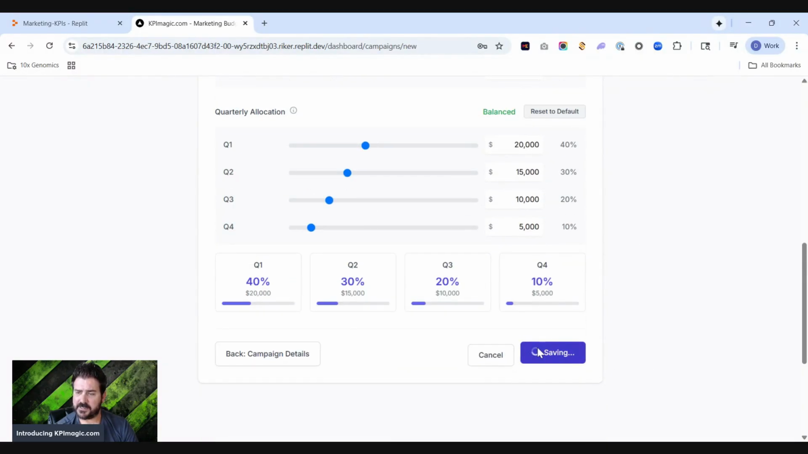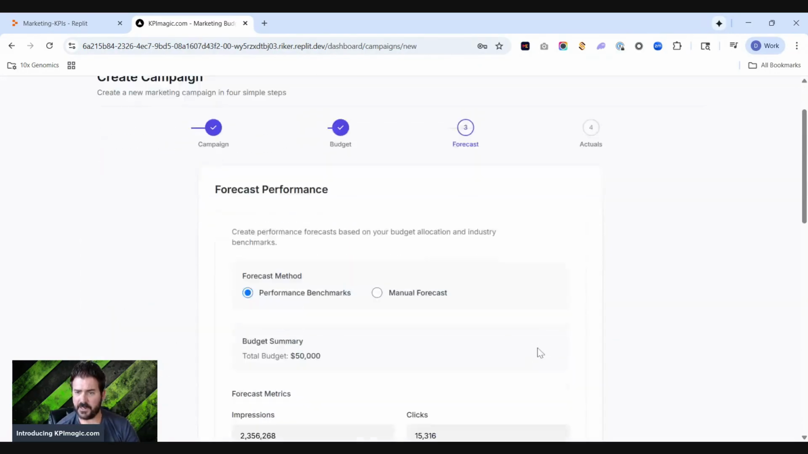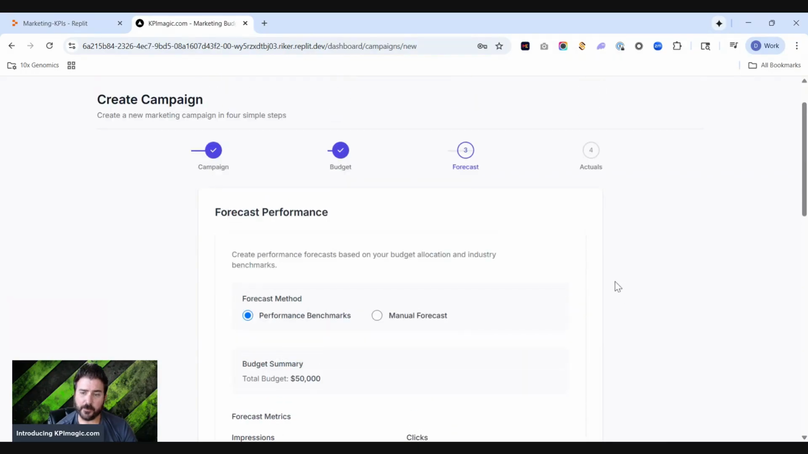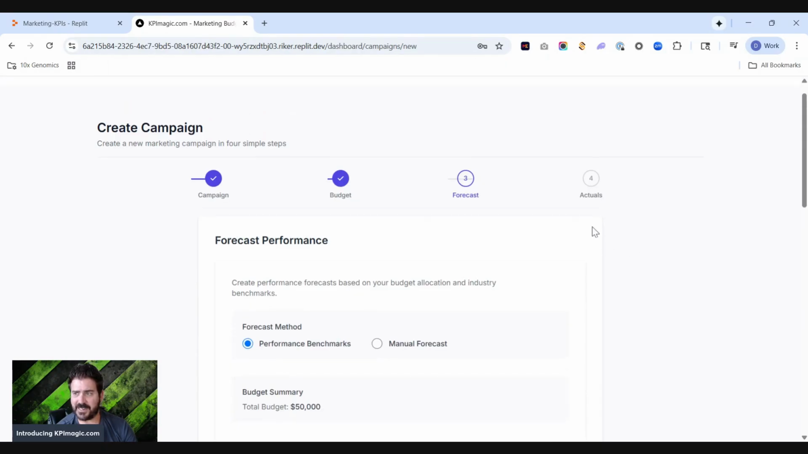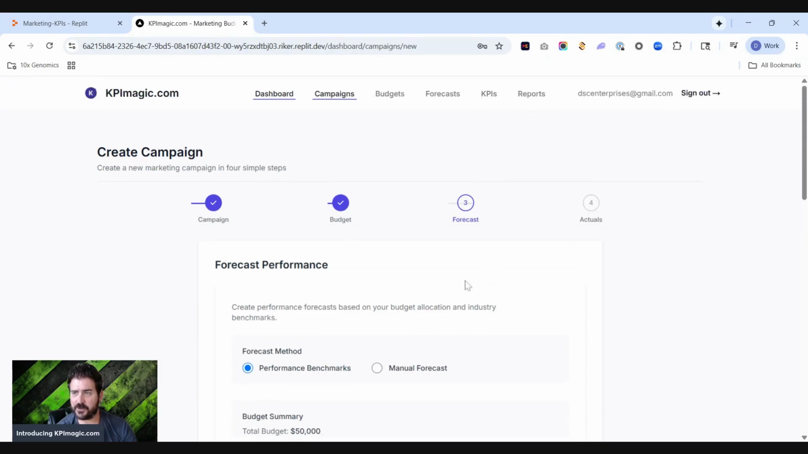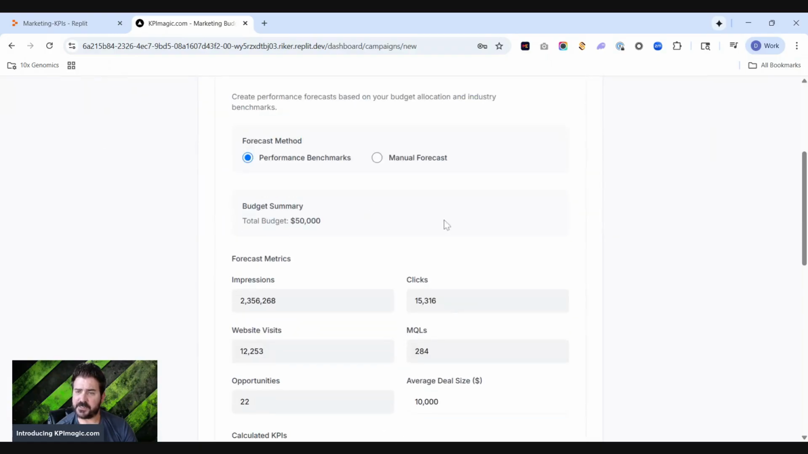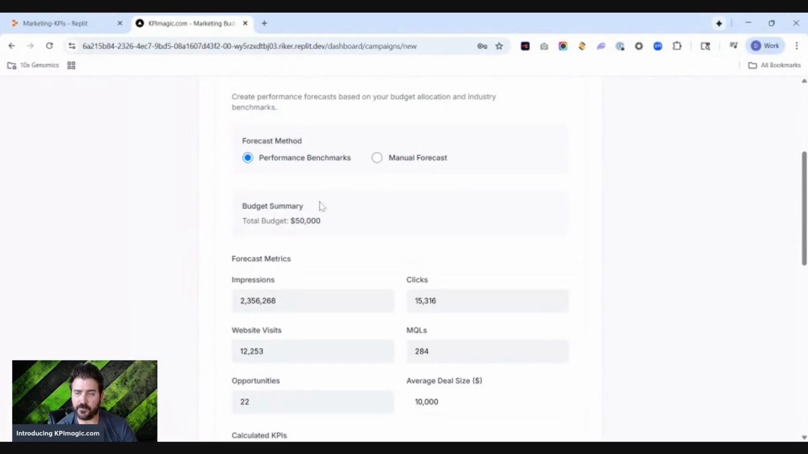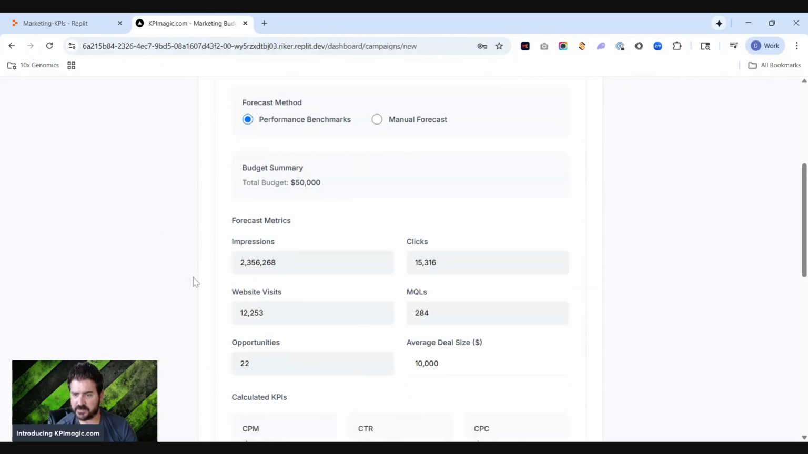Then you go next into forecast, and you actually can forecast performance results. Now, these are based on benchmarks that are set in the KPIs section over here, which we'll get to in a moment. But this basically shows you how you can set or forecast your performance benchmarks. And right now it's automatic. If you click on this performance benchmarks, it'll automatically calculate this based on your benchmarks that you set in the KPI section. You could also manually set these if you want to override it and add anything you want in there, but let's just leave it automatic right now.